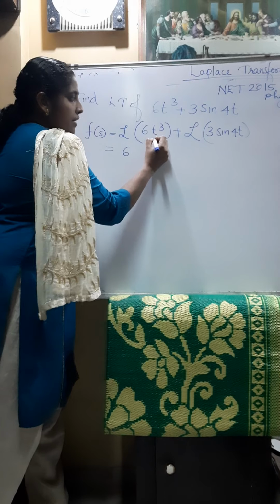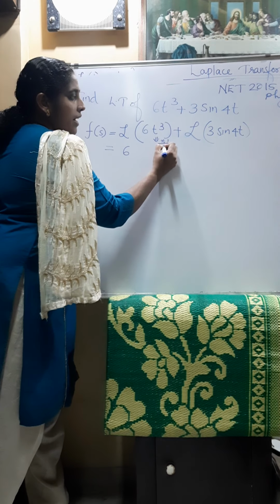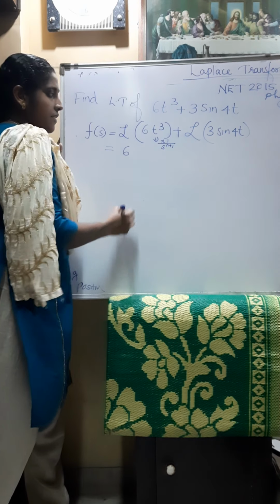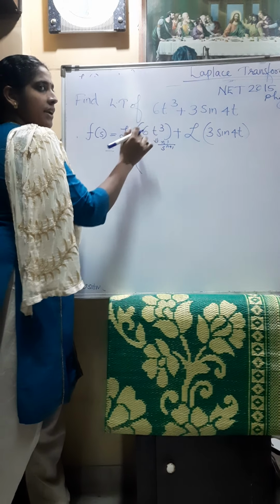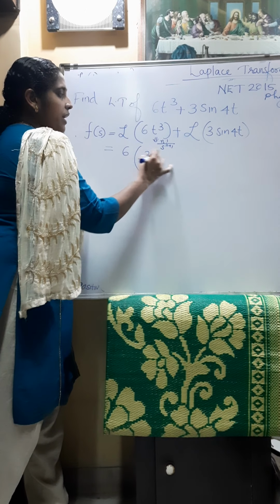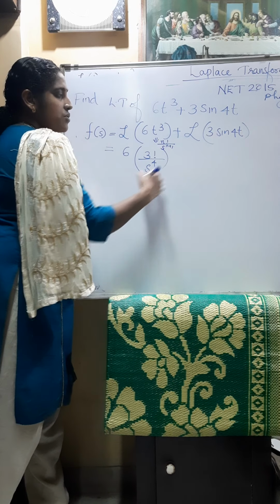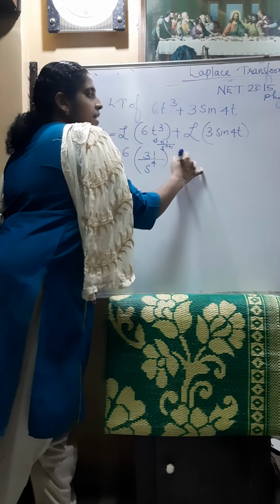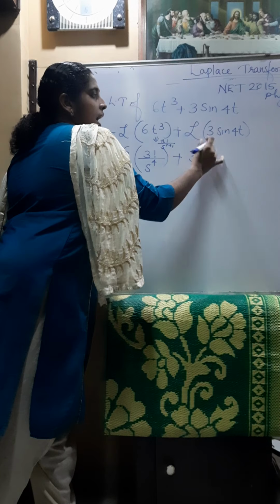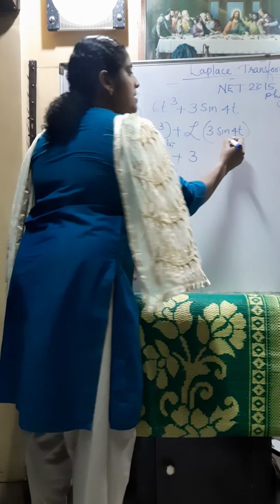What is the formula for the Laplace transform of t raised to n? n factorial divided by s raised to n plus 1. Here n is 3, so this will be 3 factorial divided by s raised to 3 plus 1, that is s raised to 4, plus 3, which we take outside, times the Laplace transform of sin 4t.